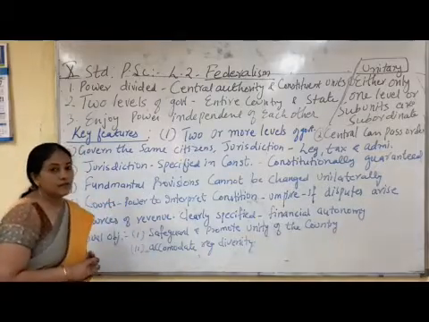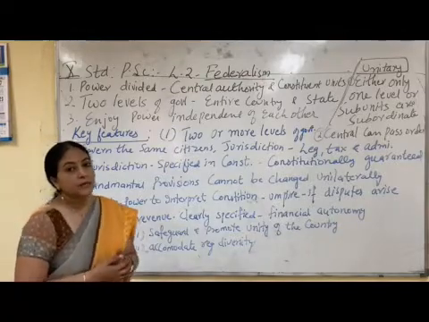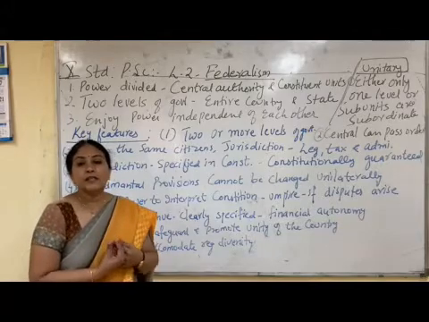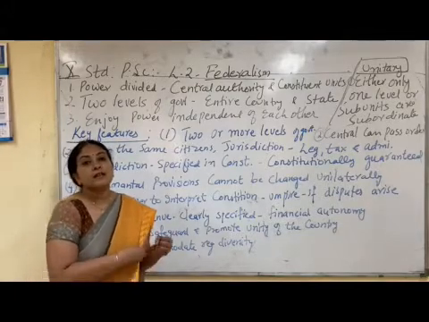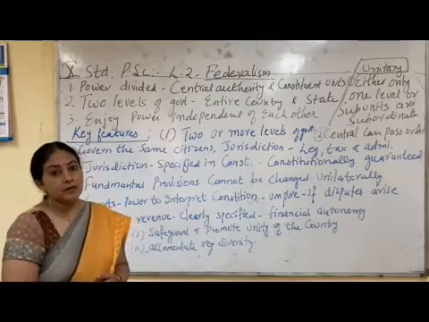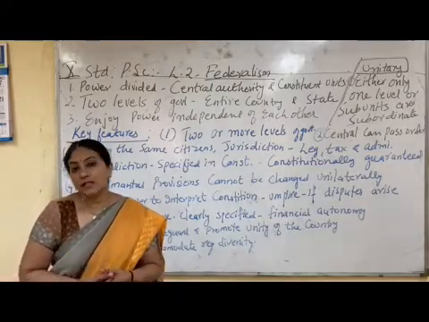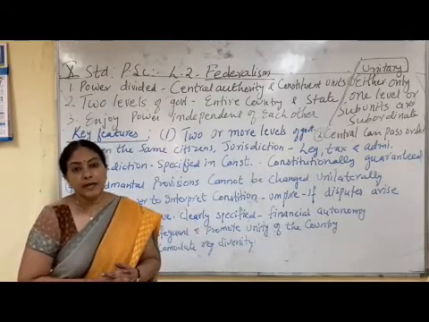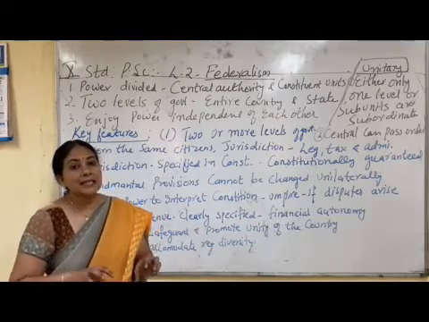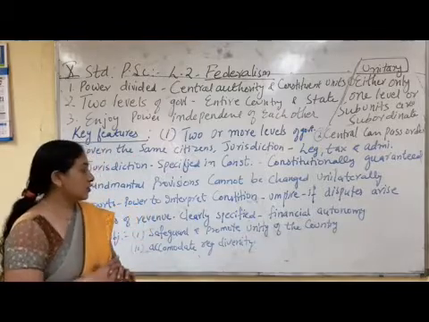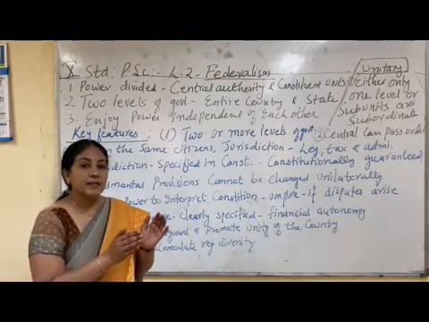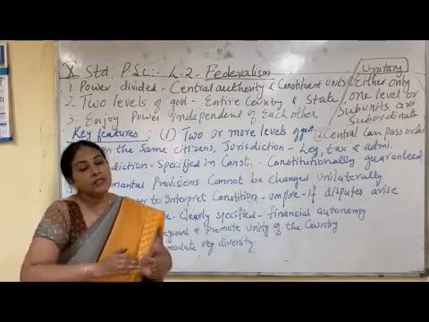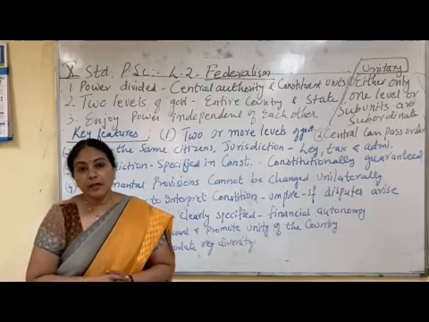The sixth feature of federalism is that there can always be a problem of where the money will be received from by the central government, so that the administration can be run by the central government, or where the money will be received from by the state government. So the sources of revenue for the central government and the state government are clearly mentioned in the constitution, and it is clearly mentioned on which subjects the state government can make rules and on which subjects the central government can make rules.